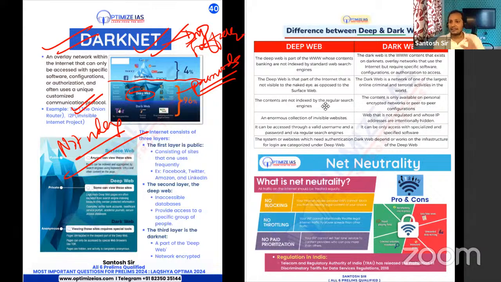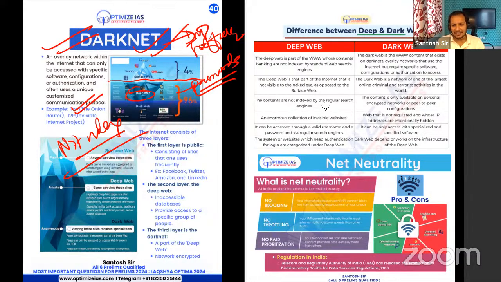The point is, both the deep web and dark web are not indexed, and since they are not indexed, they cannot be accessed freely from common servers like Google. Deep web is a kind of password protected thing. And dark web is one layer below. It cannot be accessed at all using the common internet which we are using. They are used only by Tor servers. So this can also be a question which can be asked.